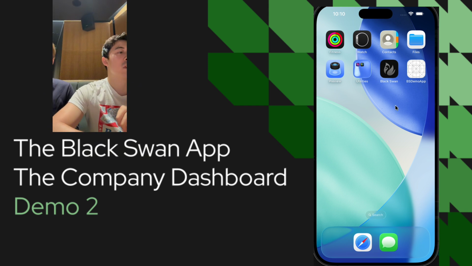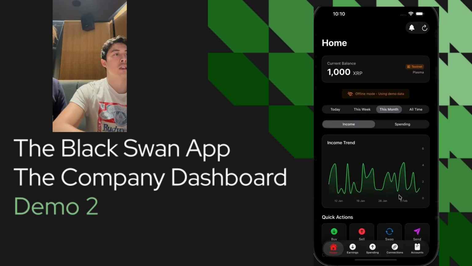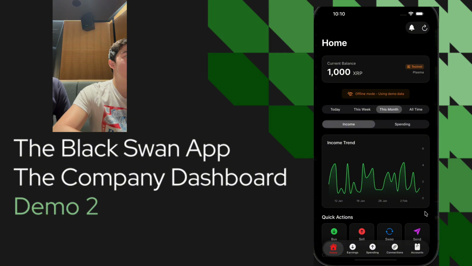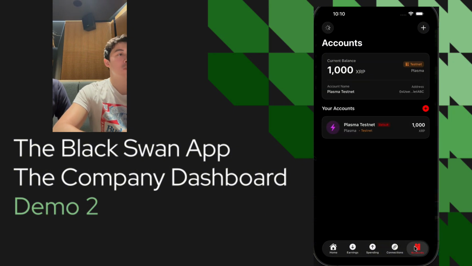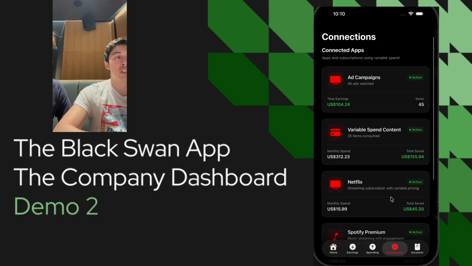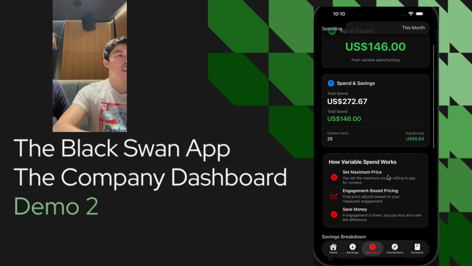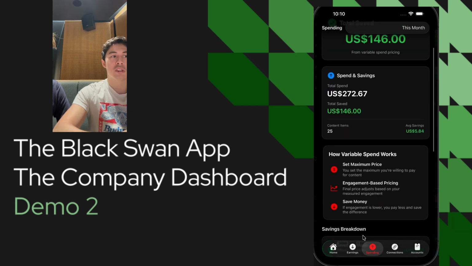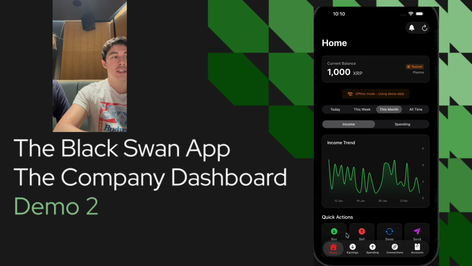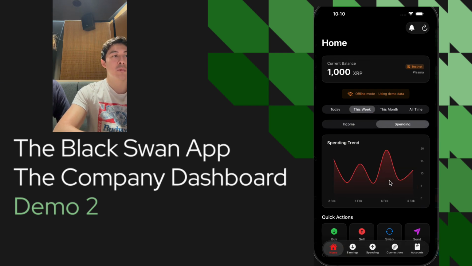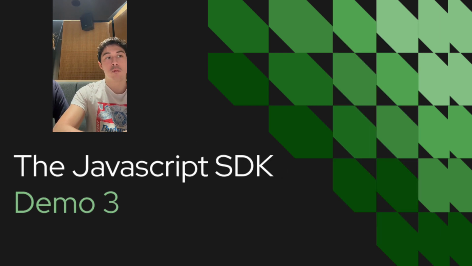And here on the left, we can see the Black Swan app that users have on the device. So we open up the Black Swan app and we're greeted with our balance on whatever account we choose, which we can choose over here, the connections, the things we're currently subscribed to or that we're paying for. Then we get a spending page that shows how much users have saved on subscriptions, how much they're spending on subscriptions, the same for earnings from watching ads. And on our homepage, we can kind of see an overview of income spending, and we have the typical quick actions you'd have on a wallet.